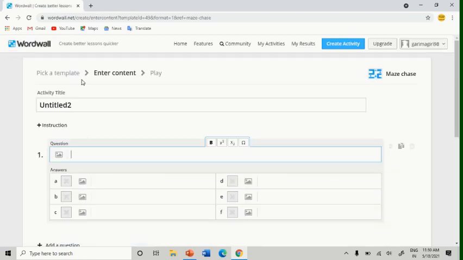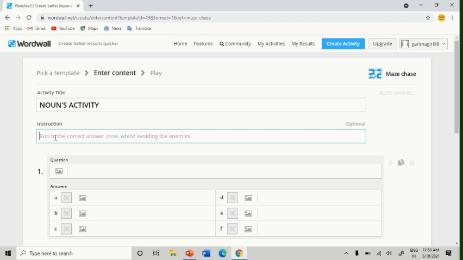After clicking on Maze Chase, you will see the activity title over here. Let us say the activity title is Nouns Activity. After that I'll write down an instruction, which is totally optional: Select the correct one. Then I'll move to the first question.